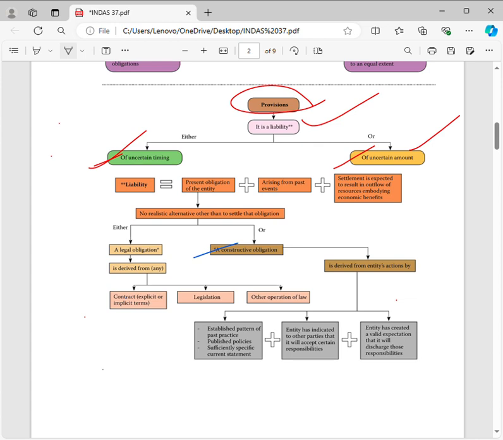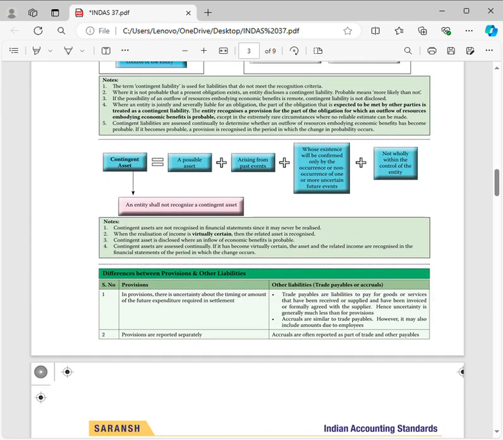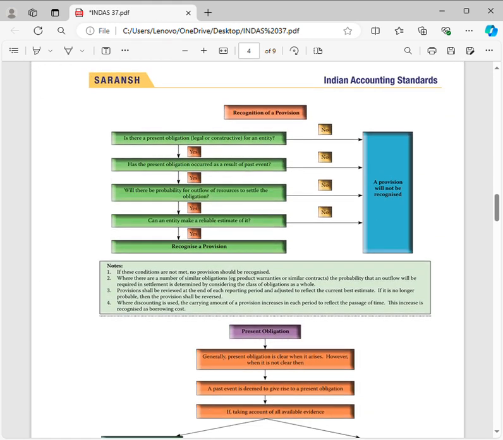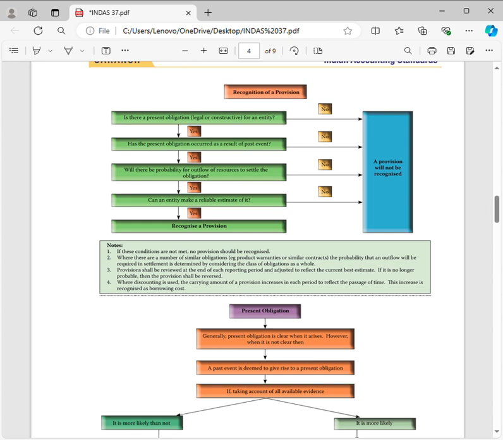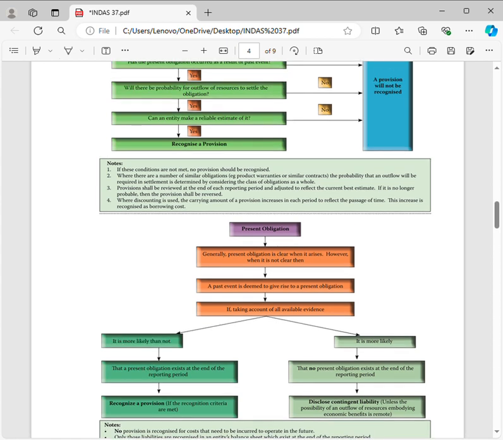Provision shall be recognized as a liability in the financial statements. The amount of provision, how much you need to provide, should be measured using different methods. You can use the best estimate. If you have an obligation, you have to estimate the expenditure to be incurred, and that will be provided as the amount of provision.